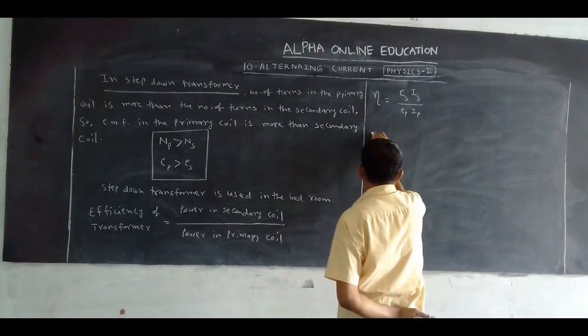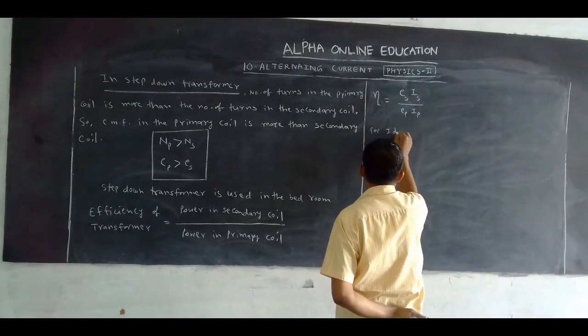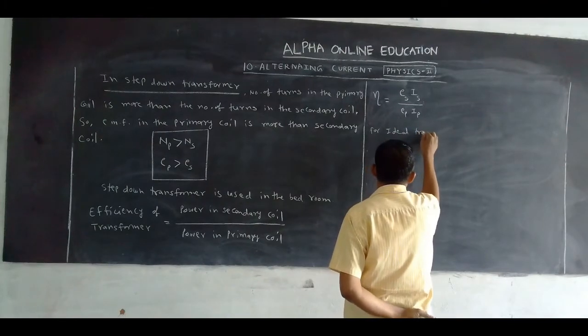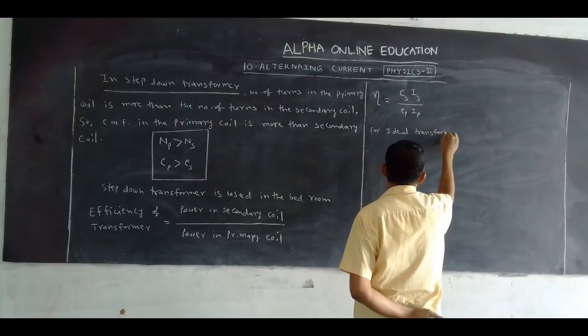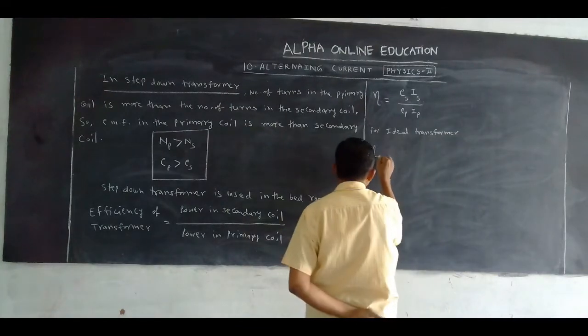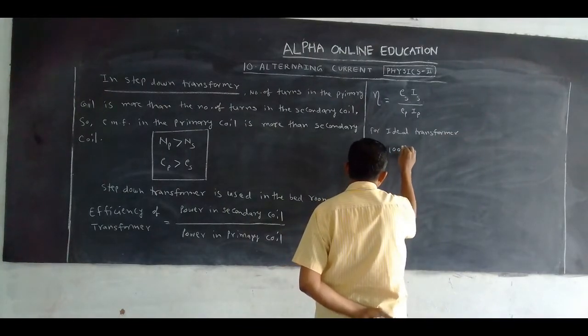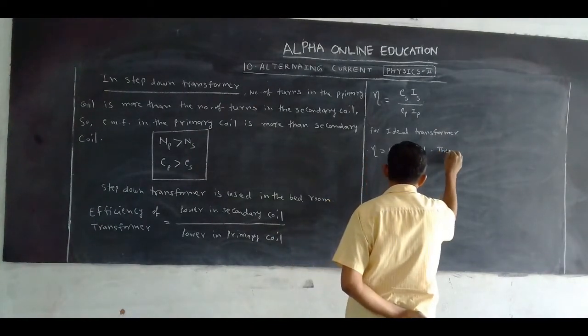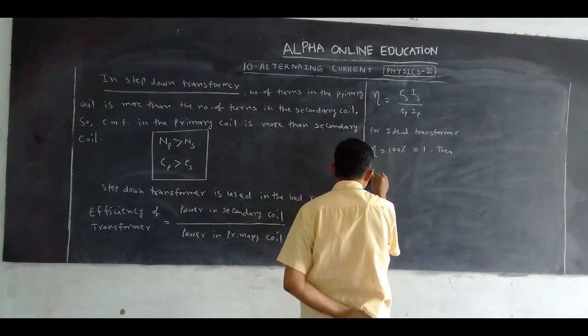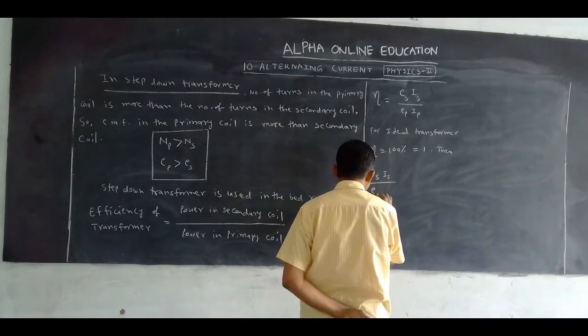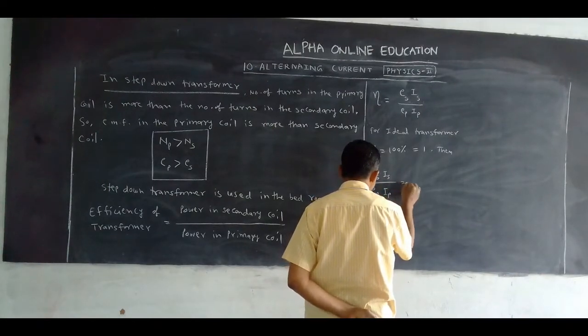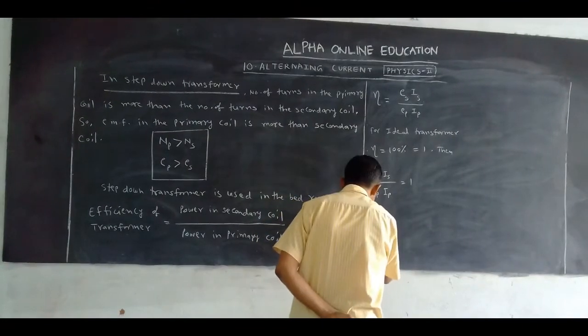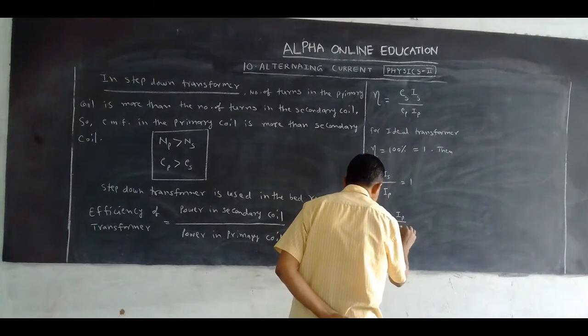For an ideal transformer, efficiency is equal to 100%, which is equal to 1. Then what can we write? ES into IS by EP into IP is equal to 1.